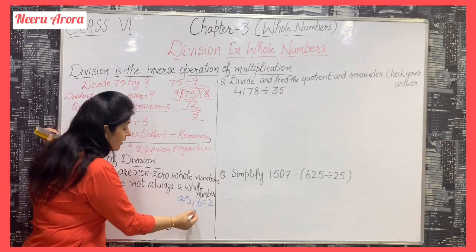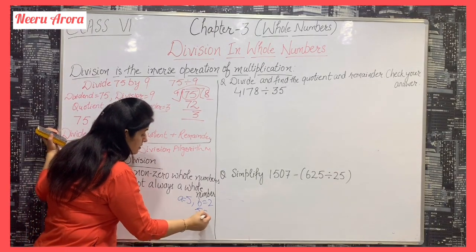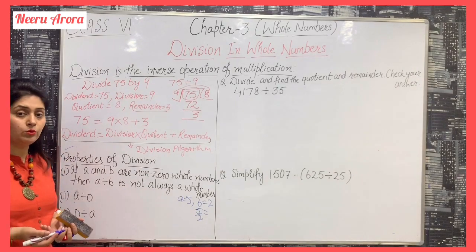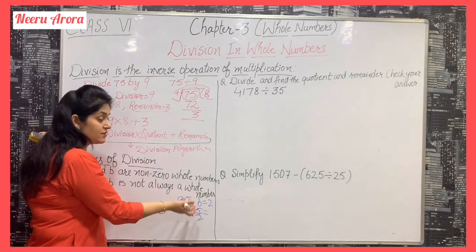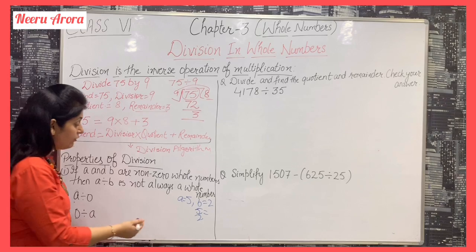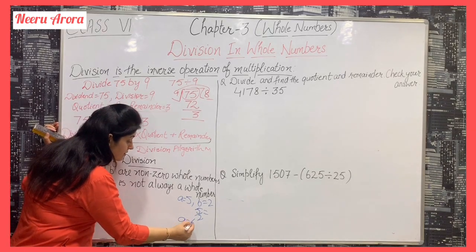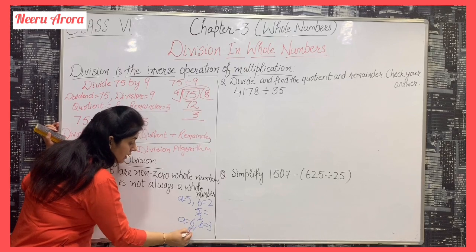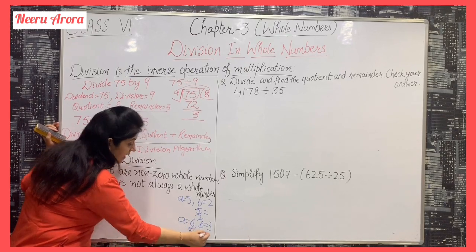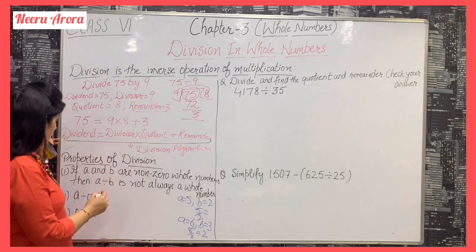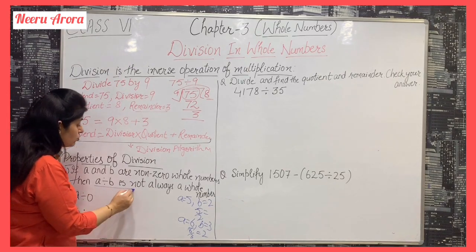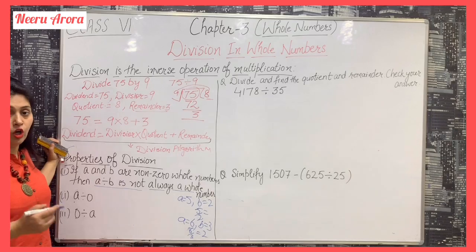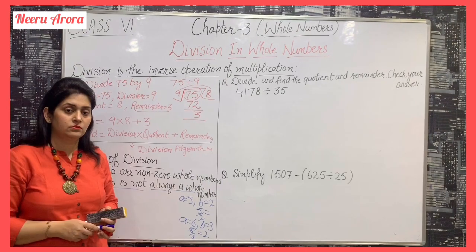If we divide 5 by 2, the answer is not a whole number because 5 is not divisible by 2. But if we take A as 6 and B as 3 and divide 6 by 3, we get a whole number. So the result is not always a whole number.